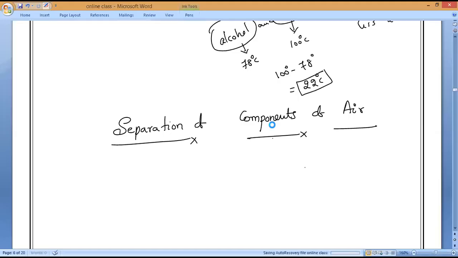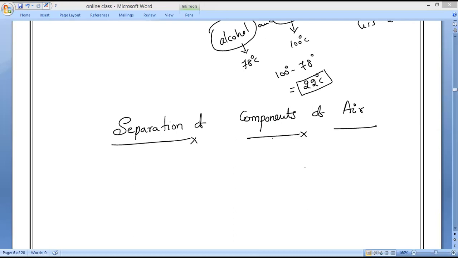So as we know, air is a mixture of different kinds of gases. What are the gases present in air? Oxygen, nitrogen, carbon dioxide, as well as argon. And of course, it contains dust particles as well as water vapor.